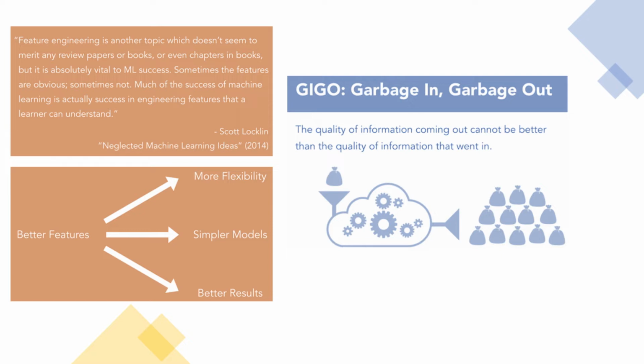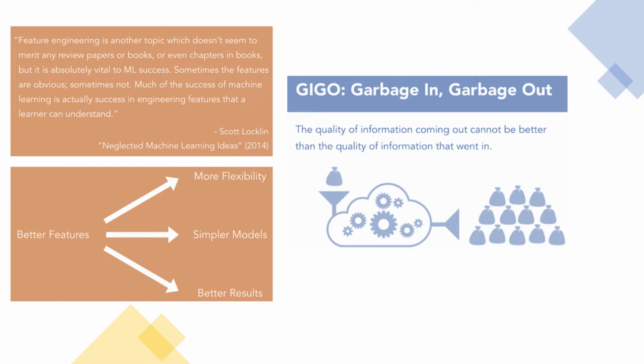Again, complex state of the art algorithms get the attention, but simple models are easier to understand, easier to debug, easier to optimize, and often run much faster than their state of the art counterparts. When you're trying to run a model on something like every single credit card transaction, the ability of a model to run even a couple of milliseconds faster is a huge win. Then there's the obvious: better features mean better results. So now we've explored what feature engineering is and why it matters.